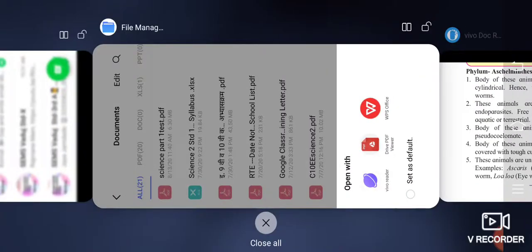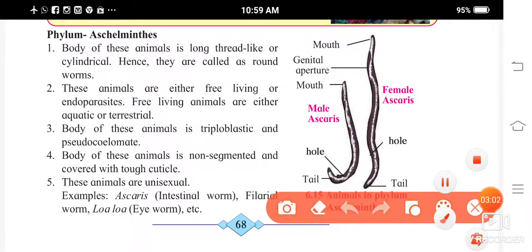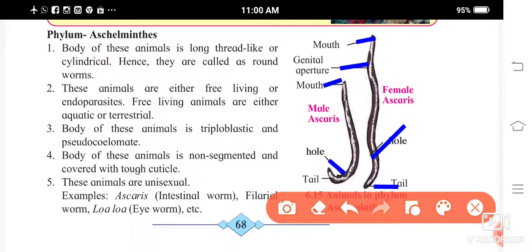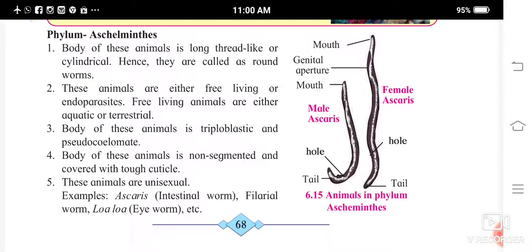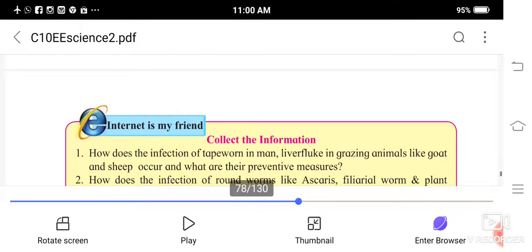So this is the mouth, then the genital aperture is present over here. There is a hole over here, then this is the tail. This is of female Ascaris. Of male Ascaris, this is the mouth, then you can see a hole here, then there is a tail over here. So these are the animals in phylum Aschelminthes.